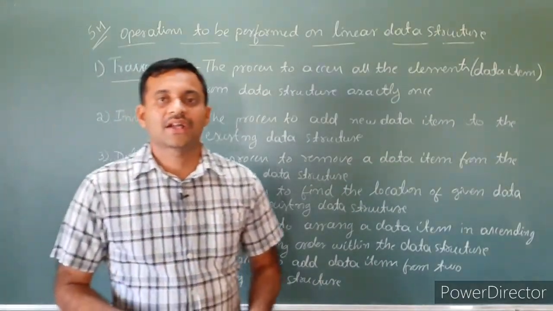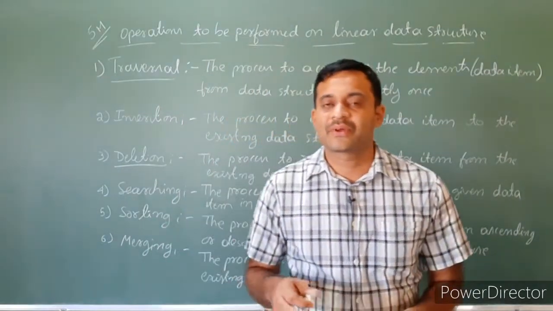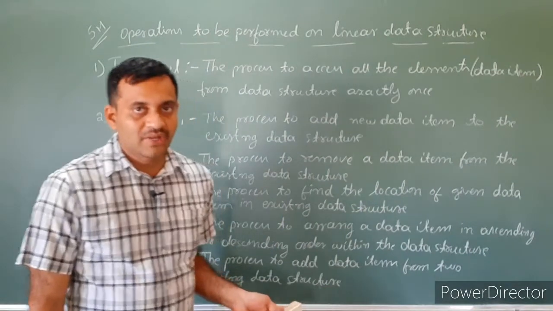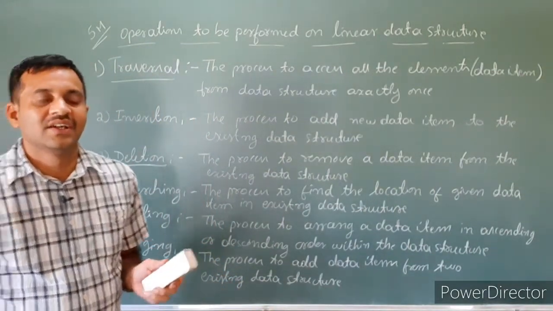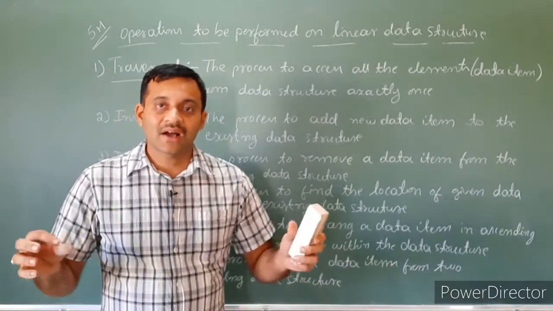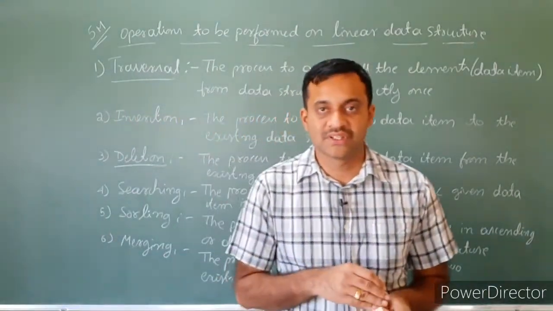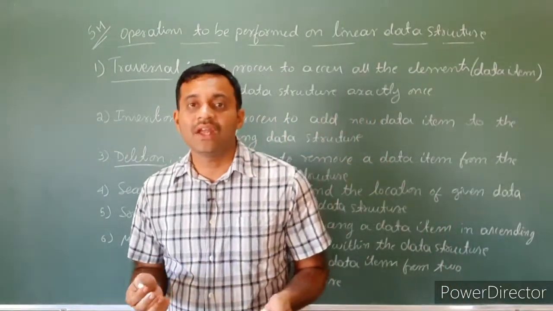We have to add a data item from two data structures. Sometimes we have to add data items from two or more data structures. That is called merging. But here, at least we have to use two data structures. So data structures have data items. We have to perform operations on data items. The data items are the elements, or the data items are the variables.